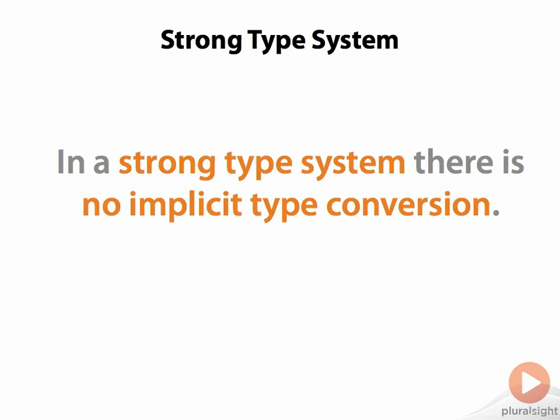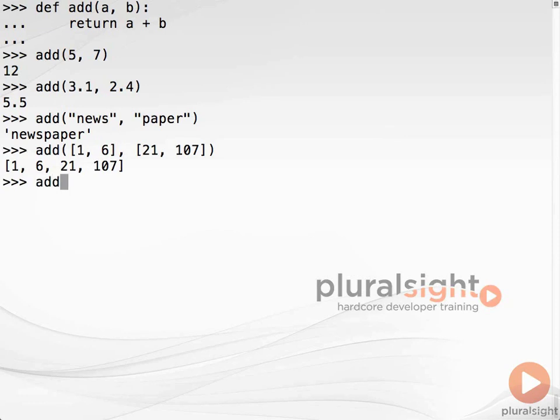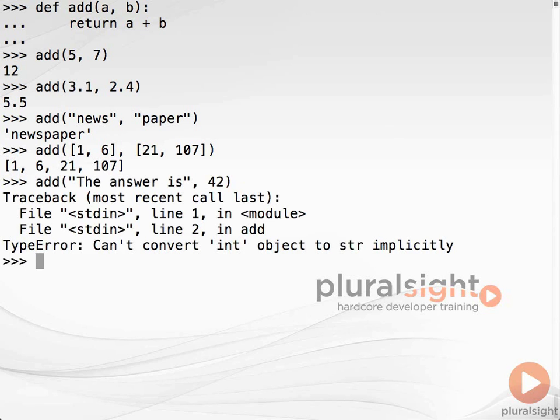The term strong type system is less rigorously defined than dynamic, but a common definition is that the language will not, in general, implicitly convert objects between types. The strength of the Python type system can be demonstrated by attempting to add types for which addition has not been defined, such as strings and floats. This produces a type error because Python will not, in general, perform implicit conversions between object types or otherwise attempt to coerce one type to another, the exception being the conversion to bool used for if statements and while loop predicates.